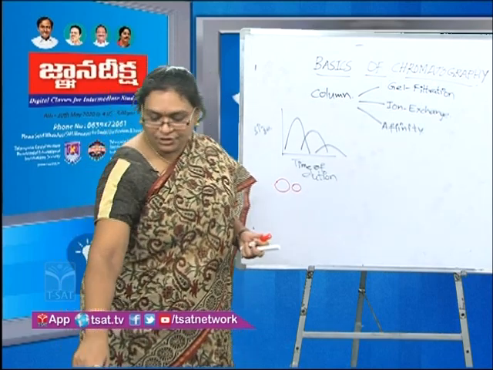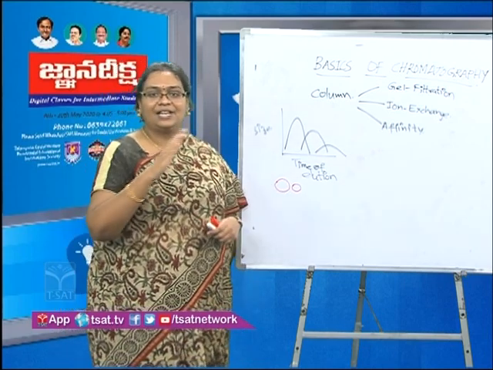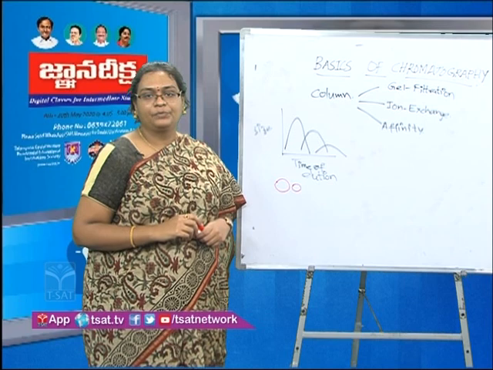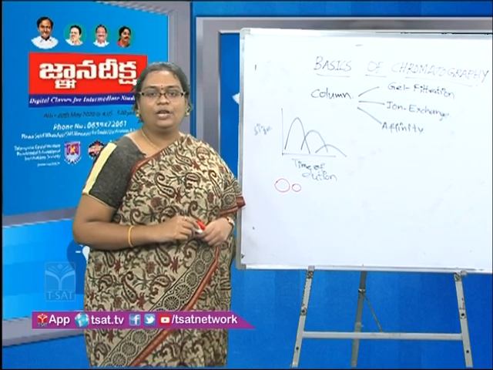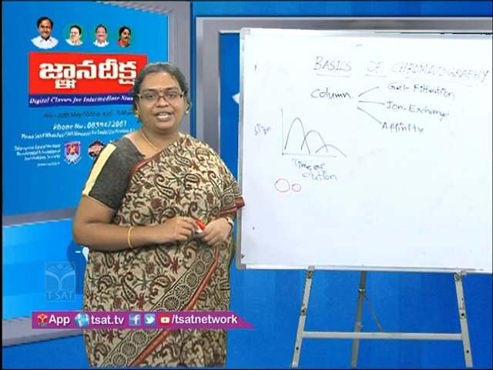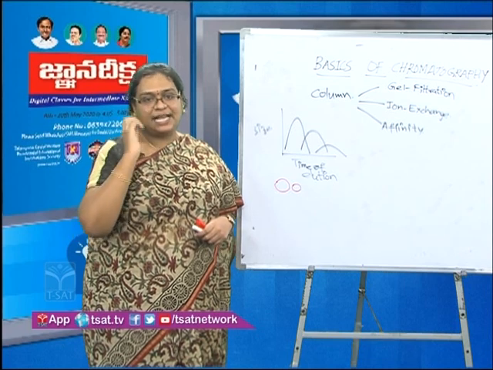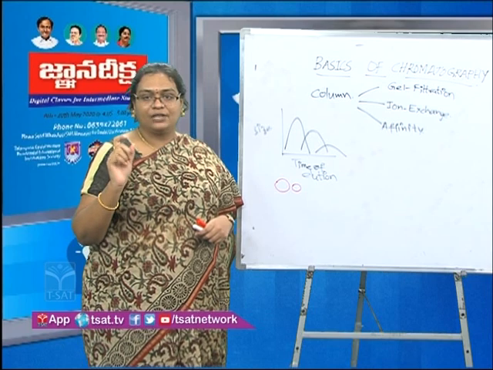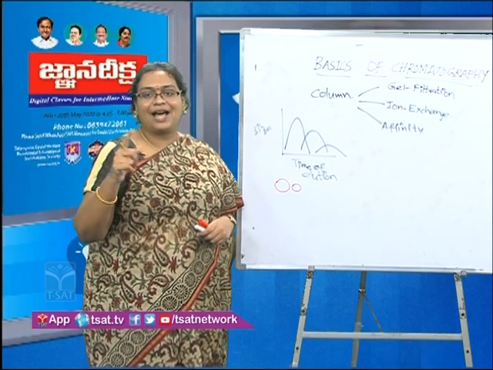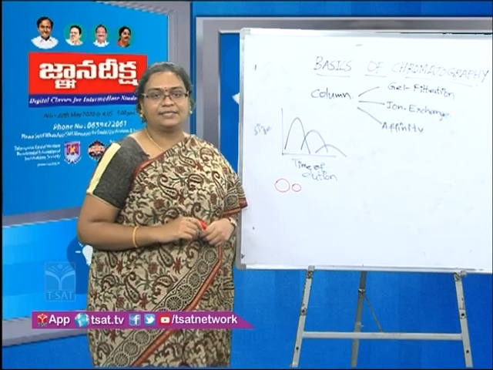Please look at the image. This is for your more clear explanation of how gel exclusion chromatography happens, where here we have three different colors. The yellow one seems to be the larger sized protein and thereby gets eluted first. The red one is a medium sized protein and thereby gets eluted next, and the smaller one, the blue colored protein, is the last to get eluted out. So this is how the separation happens.